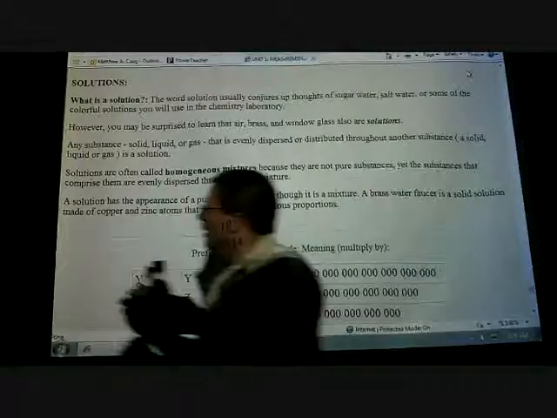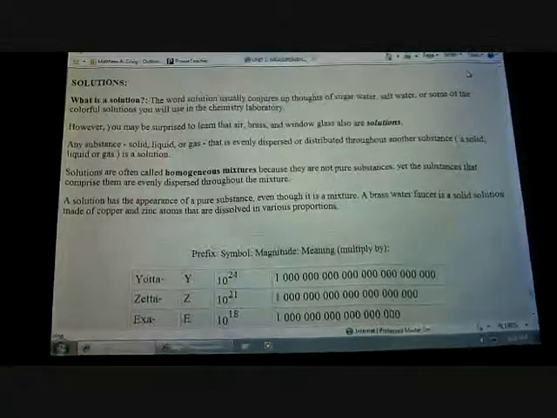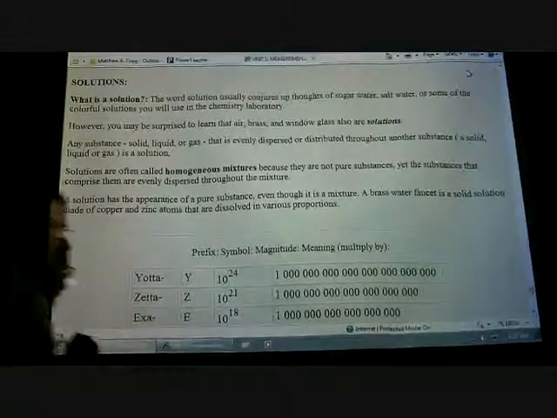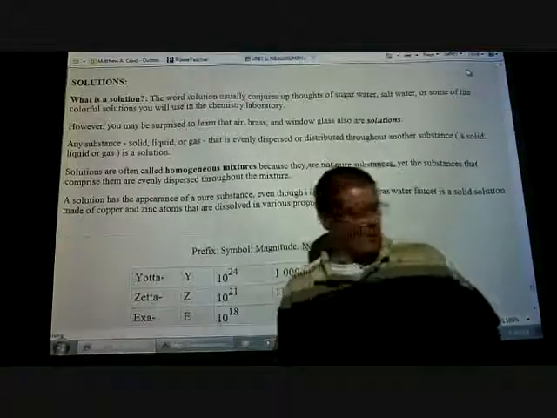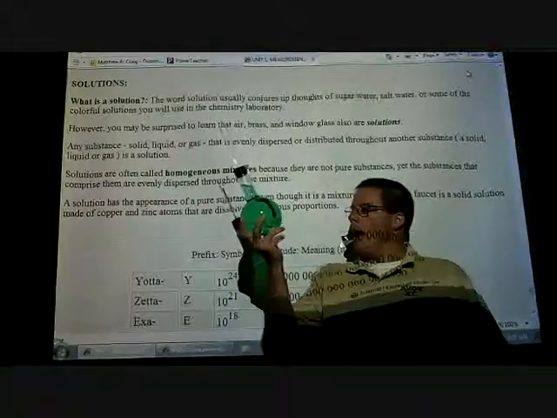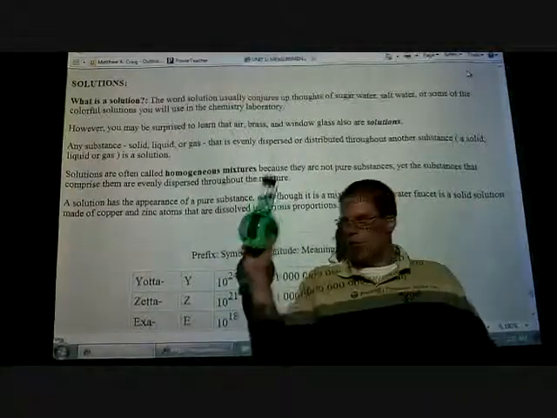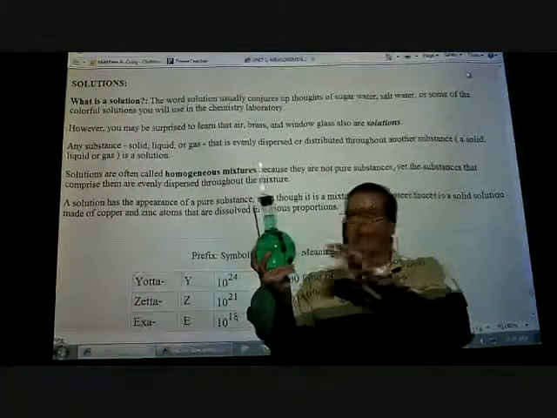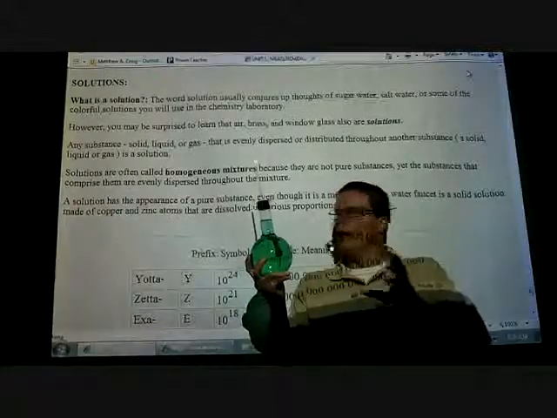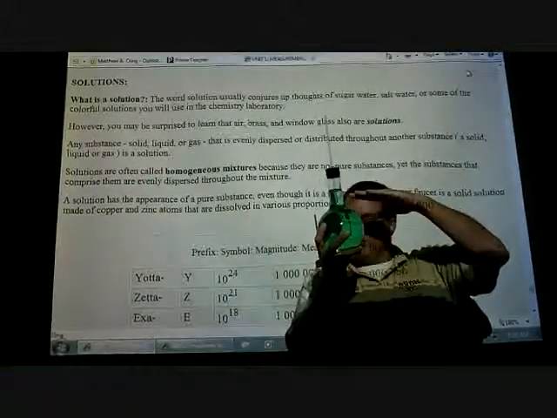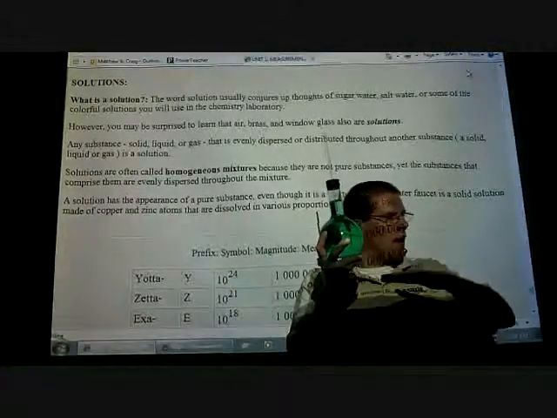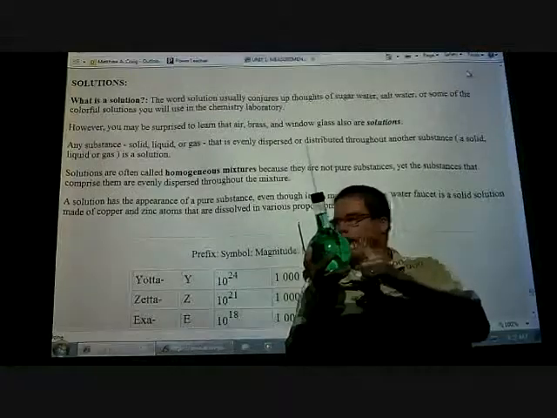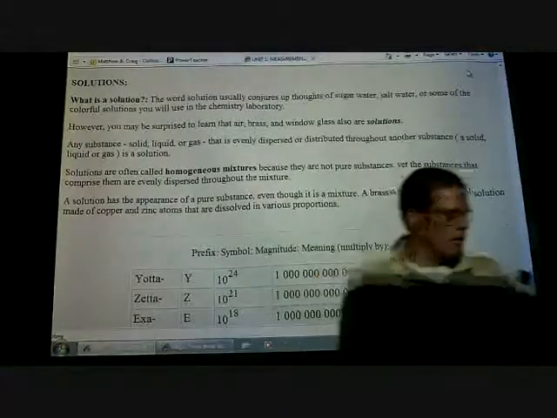I probably shouldn't have done that, I have class next hour. Oh well. So there's another one. I'm not shaking that one up. But that is an example of a mixture. If I come back a week from now, a year from now, however long, this is still going to look like this because everything's evenly dispersed throughout. The food coloring's not going to settle out, which is nice. That, by definition, is a solution.